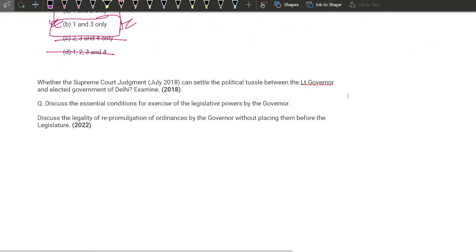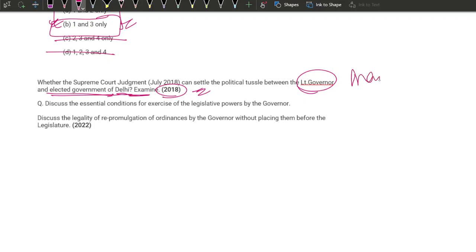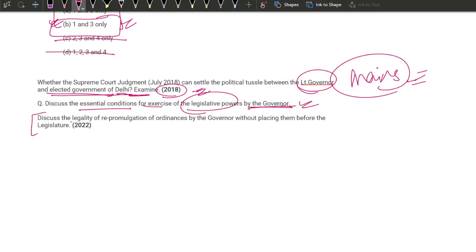Write your comments and your problems in the description as well, and we'll look into them. Whether the Supreme Court judgment can settle a political tussle between the Lieutenant Governor and the elected government of Delhi? Examine. This was a 2018 mains question, and hence this topic becomes very, very hot for the preparation. Discuss the essential conditions for exercise of legislative powers by the governor. And the next question is, discuss the legality of re-promulgation of ordinances by the governor without placing them before the legislature.